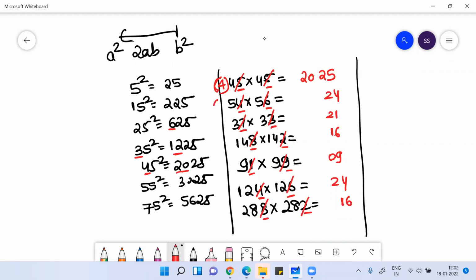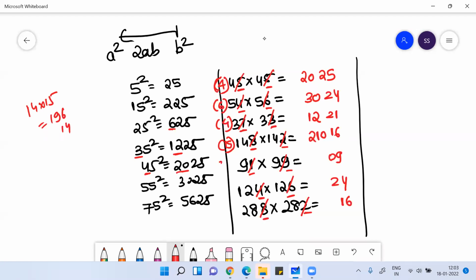What is the next digit of 5 here? 6. 6 5s are 30. So your answer is 3025. What is the next digit of 3? 4. 4 3s are 12. Your answer is 1221. What is the next digit of 14? 15. So 14 into 15. What is 14 into 15? That is 196 plus 14. You will get 210.